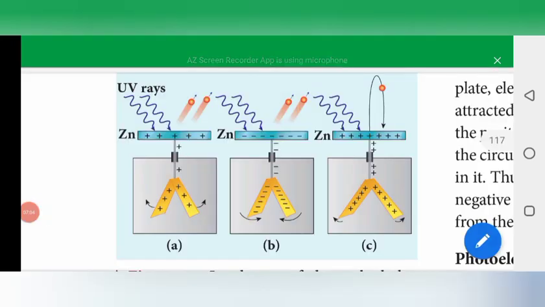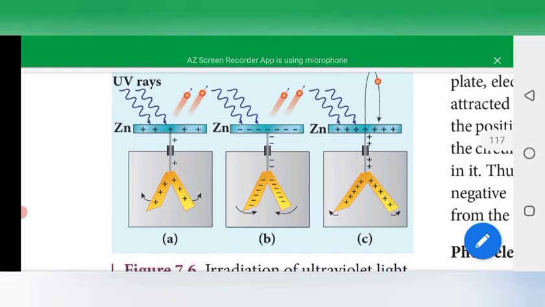The next experiment is Hallwachs' observation. Hallwachs, a German physicist, concluded that the strange behavior of a spark is due to the action of ultraviolet light. This can be shown by a simple experiment. He took a circular plate of zinc mounted on an insulating stand and attached it to the gold leaf electroscope by a wire.